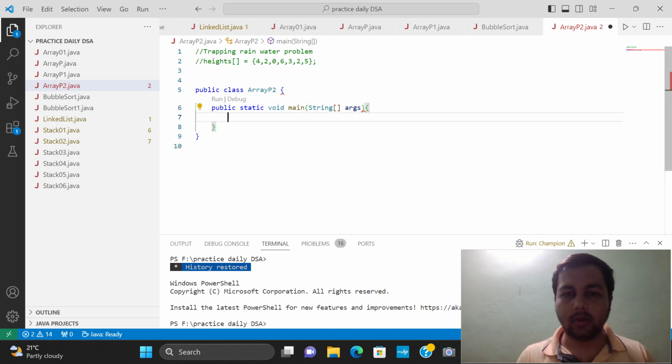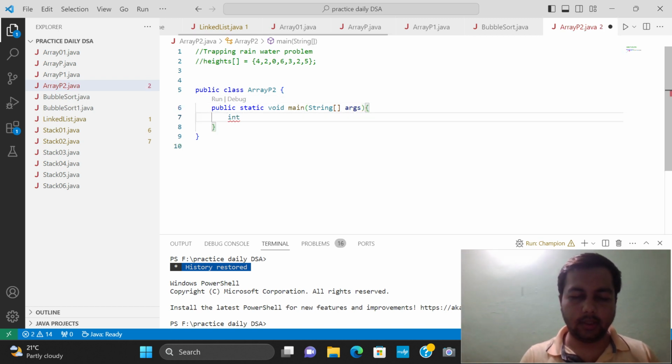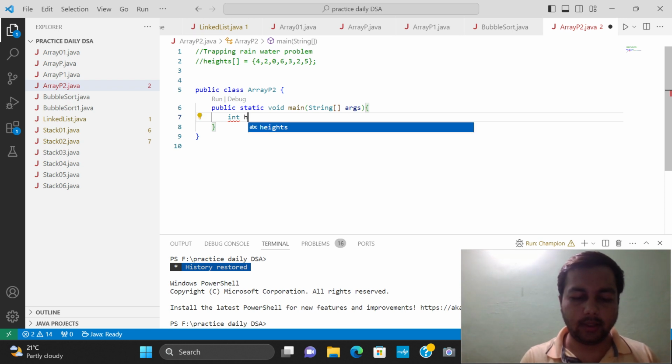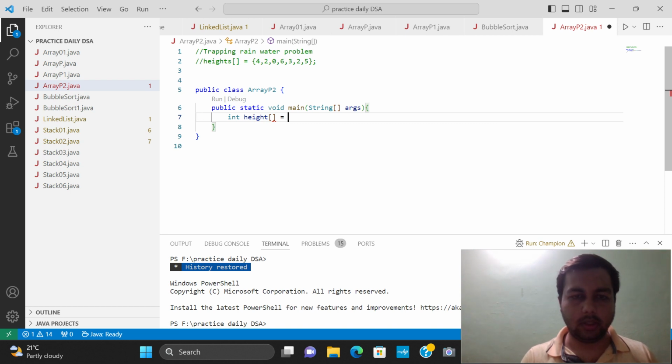In that I have to declare one array of height. Height is equal to the numbers given above, like 4, 2, 0, 6, 3, 2 and 5. Sorry, it's 3, then 2 and 5.